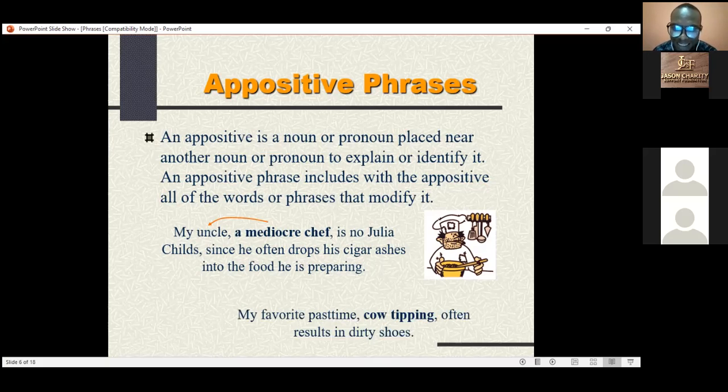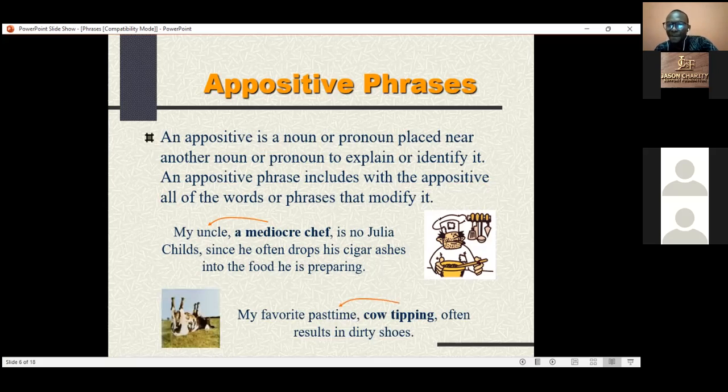This is another example. My favorite pastime. What is my favorite pastime here? Cow tipping. Very good. So now if I should ask, what is cow tipping? You simply tell me my favorite what? My favorite pastime. Good. So in this case, the cow tipping is referring back to what?